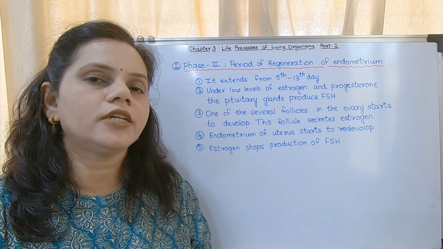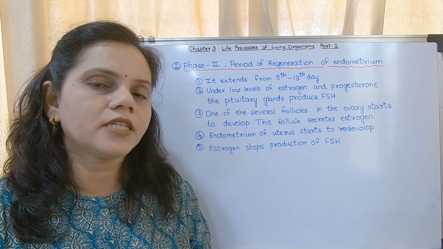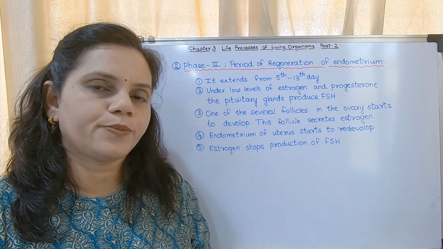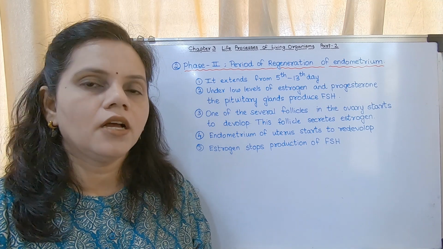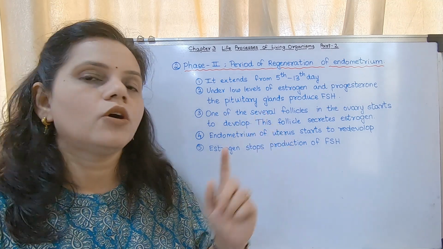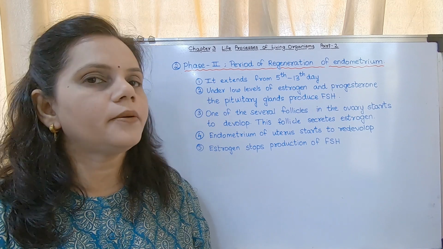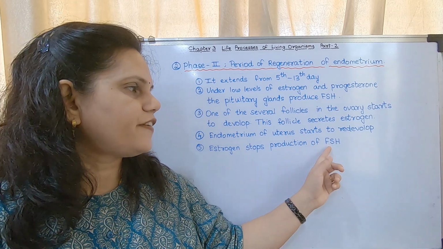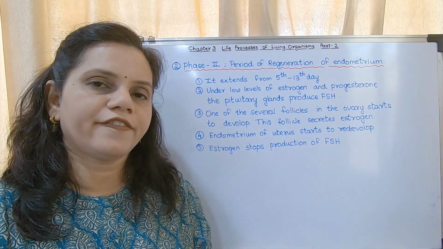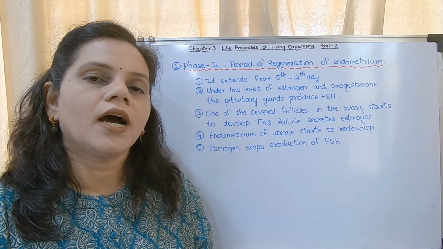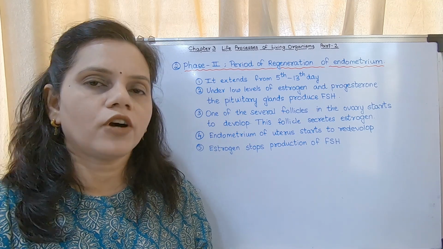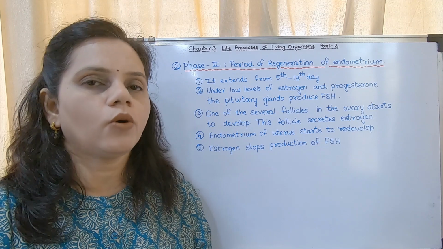I told you earlier, in females only one ovum is produced in one cycle. So the production of FSH has to be stopped. Otherwise more follicles will develop into ovum.